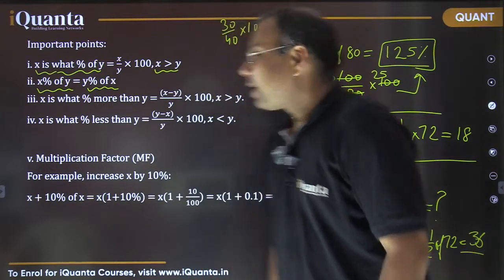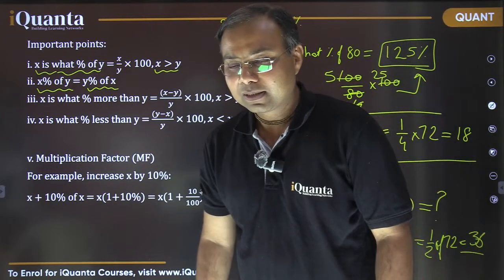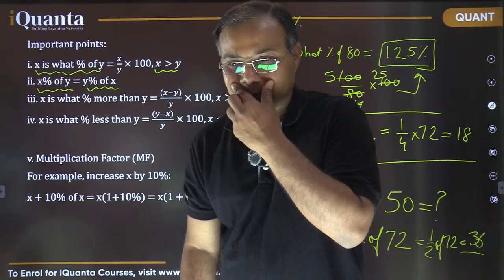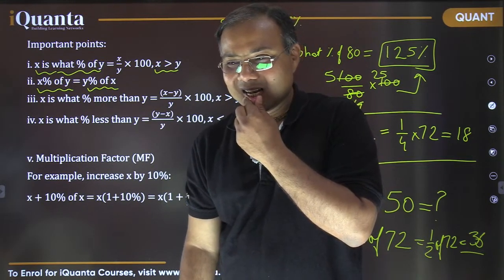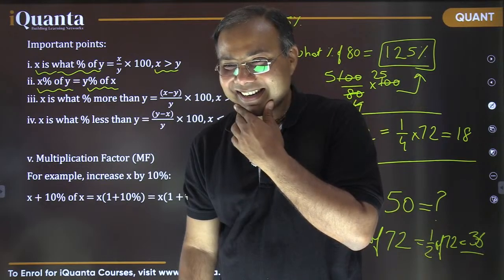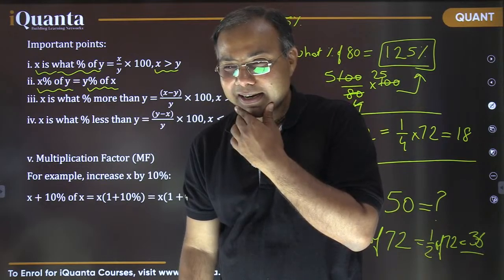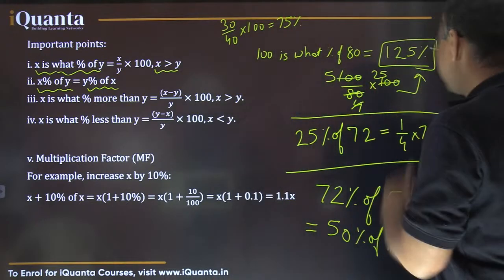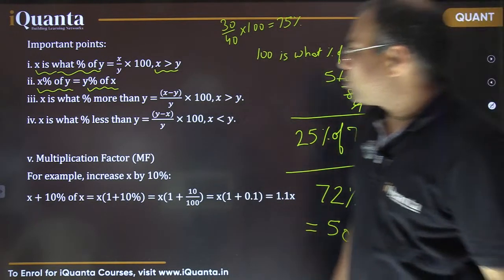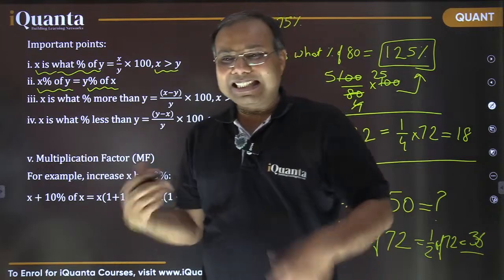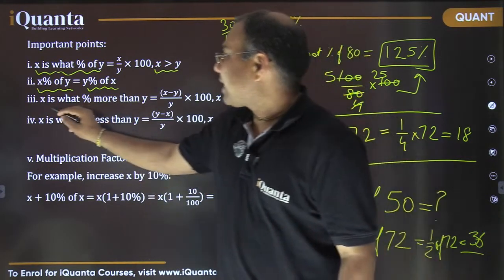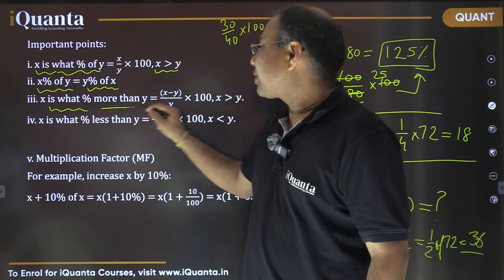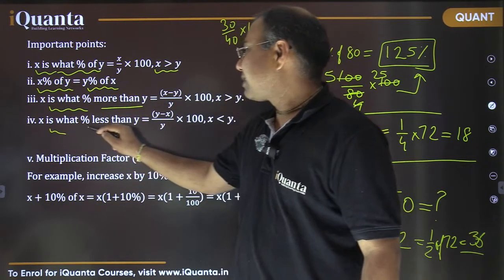Fine. So I will move further now. Okay, so here's the next part. This third thing you can see here is percentage increase or percentage decrease, right? That is, x is what percentage more than y, or x is what percentage less than y.